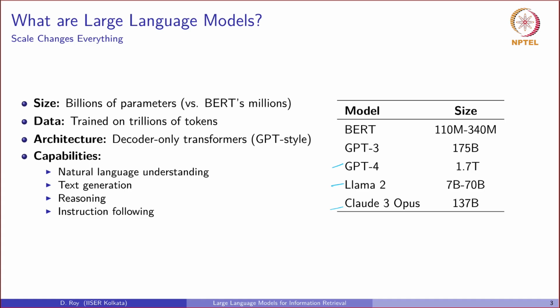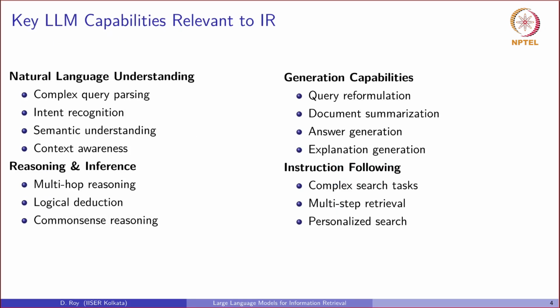This massive scale unlocks capabilities that are directly transformative for information retrieval. Together with that, it can also be applied for natural language understanding, fluent text generation, multi-step reasoning, and the ability to follow complex instructions. These can be helpful if we apply them for efficient information retrieval. Let's break down these capabilities in the specific context of information retrieval.